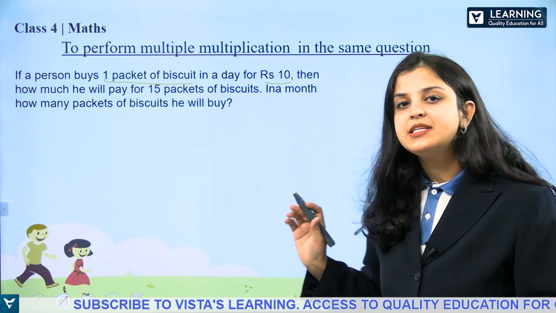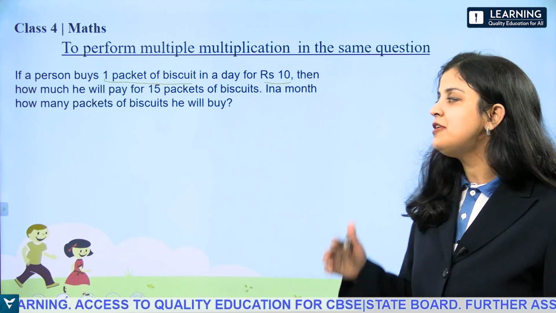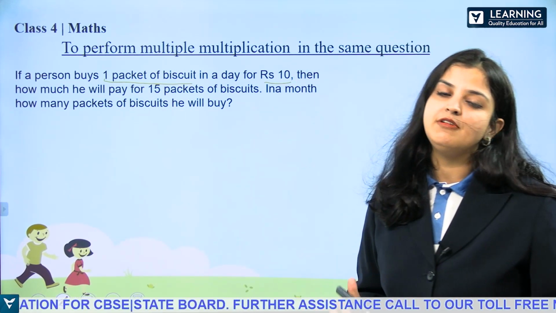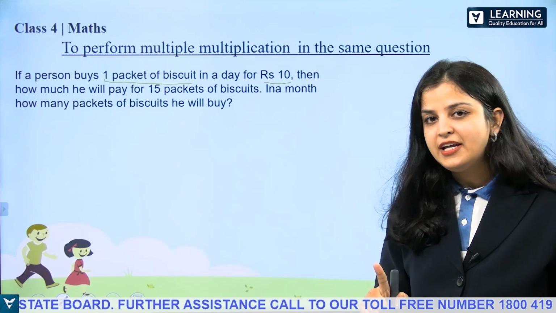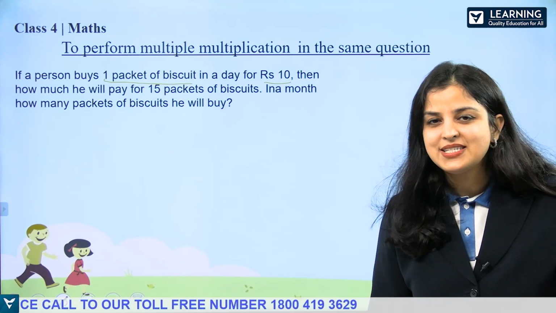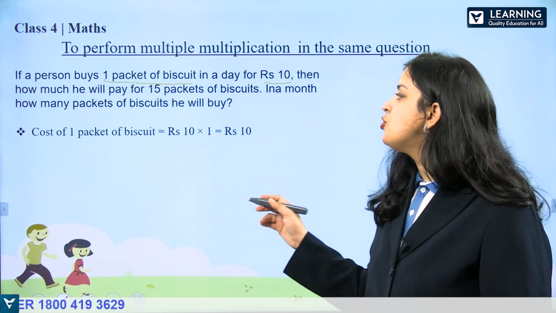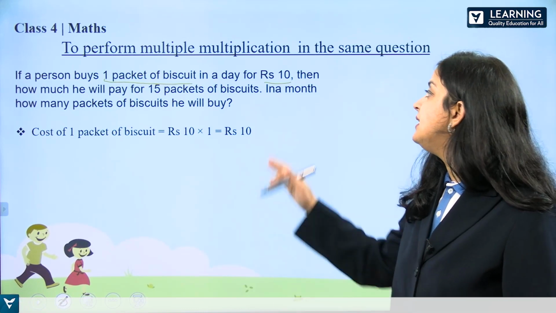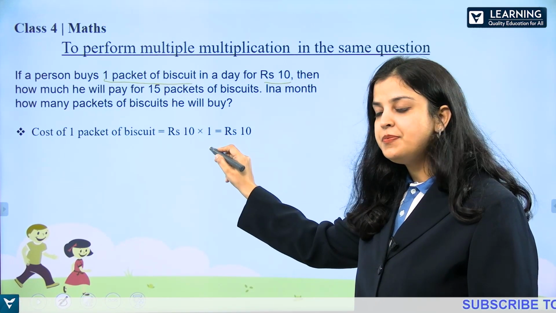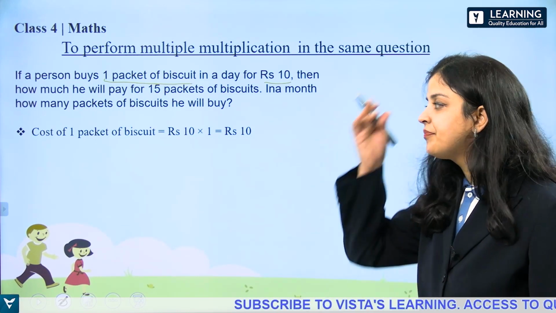For one packet, he is paying rupees 10. For 15 packets, how much is he going to pay? We need to find out in a month how many packets of biscuit he will buy. If he buys one packet of biscuit in one day, then in a month, how many packets of biscuit is he going to buy? Now we know the cost of one packet of biscuit, it is rupees 10, right? Rupees 10 for one packet of biscuit. So rupees 10 into 1 gives us rupees 10.